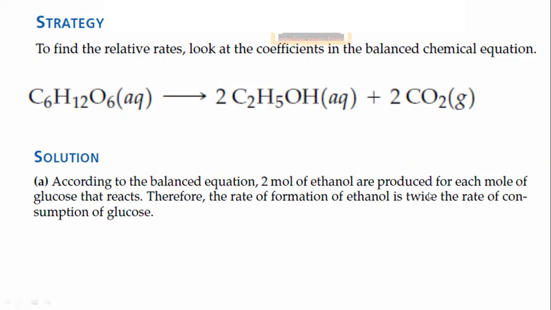So 2 moles of ethanol are produced for each mole of the glucose. That means each 1 mole is producing 2 moles of the ethanol. So the rate of formation of ethanol is twice as compared to the rate of the consumption of the glucose.